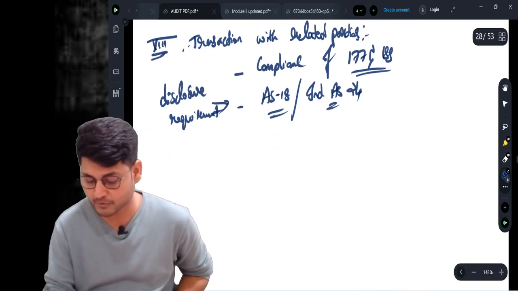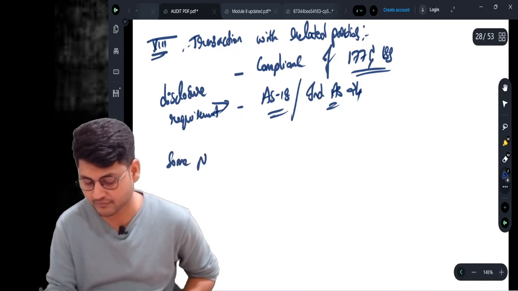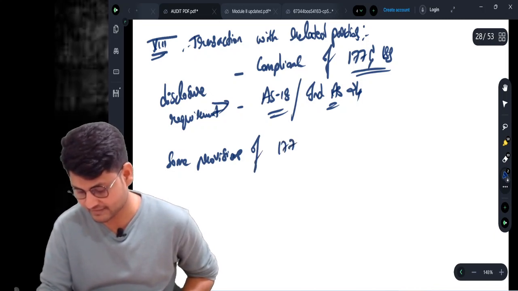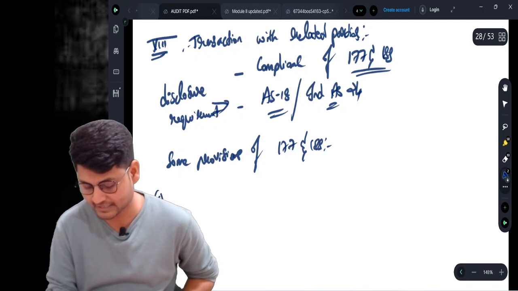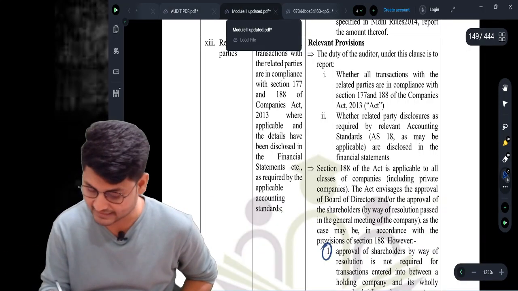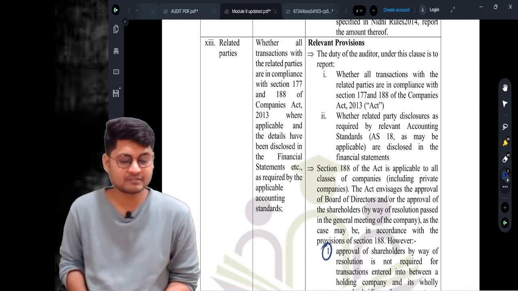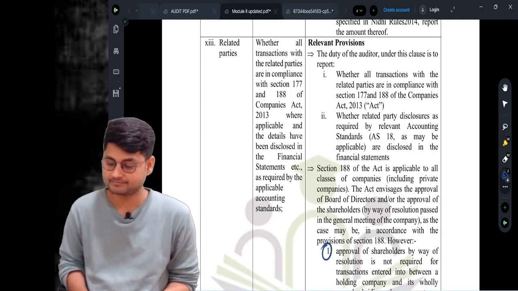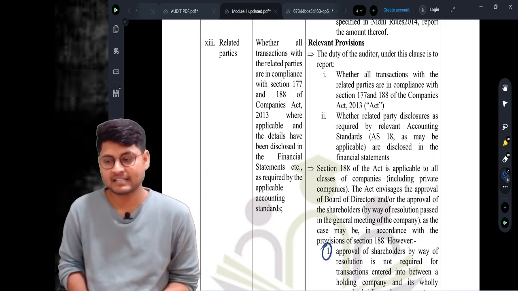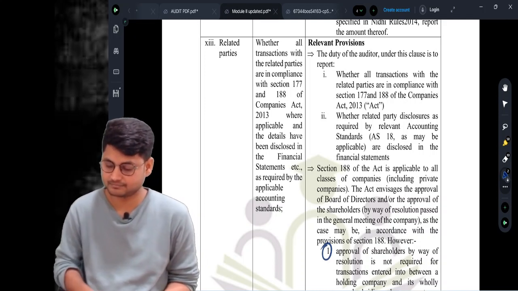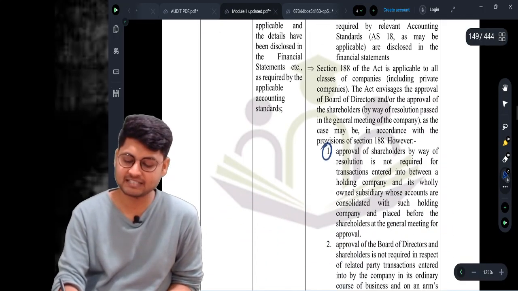So some provisions of section number 177 and 188 you need to write now. I'll dictate, you can just write there. Approvals of audit committee shall be taken when there are related party transactions, as per section number 177.